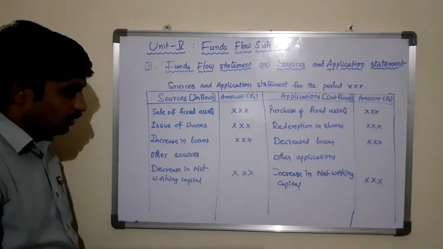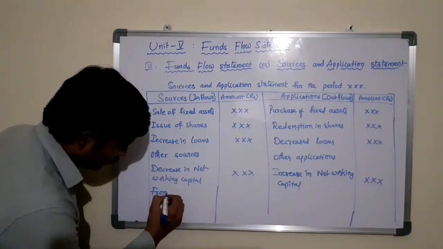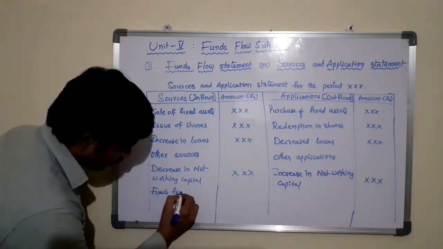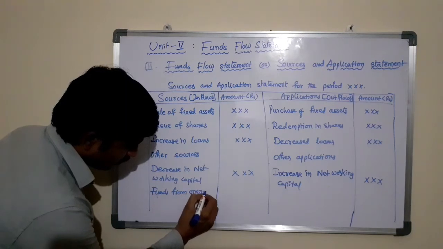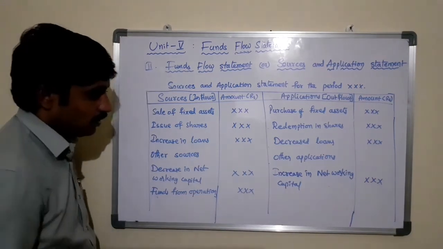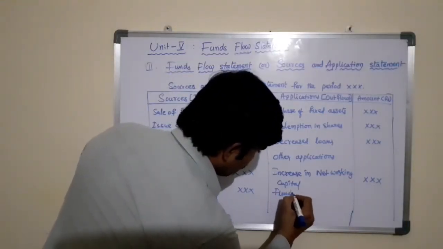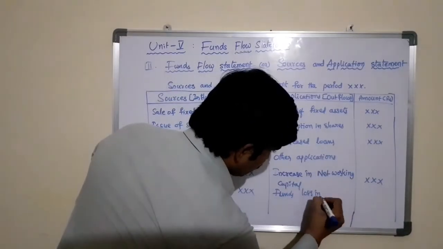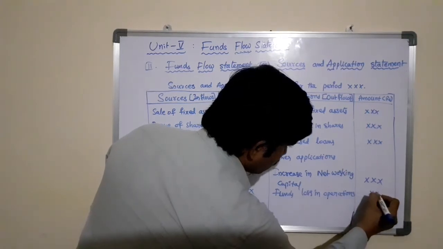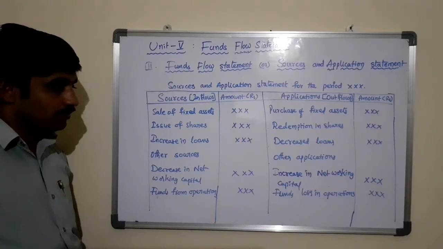And from the profit and loss adjustment account, if you find funds from operations, that is a source to the business. If you determine funds loss in operations, that is an application of the business, that is an outflow of the business.